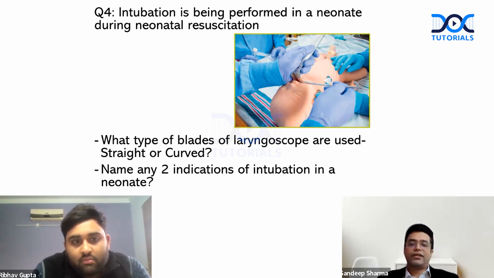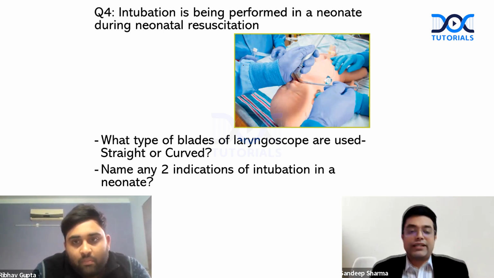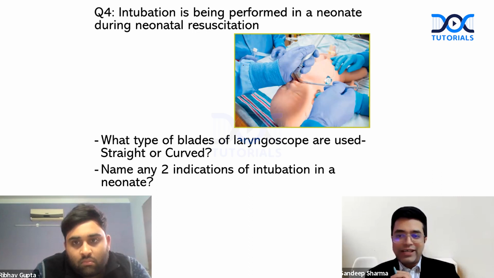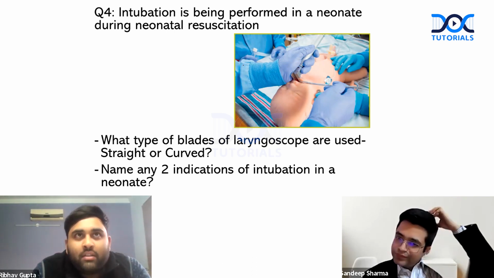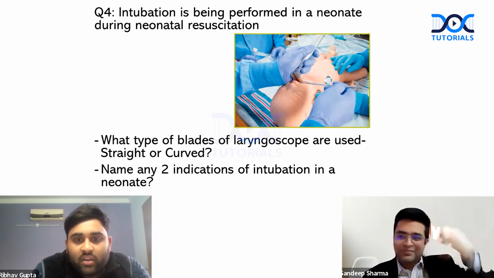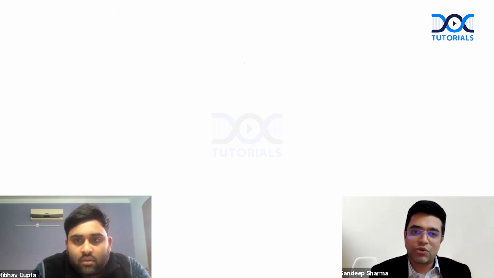Correct. Absolutely right. These indications are also mentioned in the guidelines. They are very frequently asked. Can you name the straight blade? What is it called? The straight blade, I think, is the Miller blade, and the curved one is the Macintosh. Okay. Let us have a look at what Ribhav correctly answered. Ribhav gets plus 10 on this.